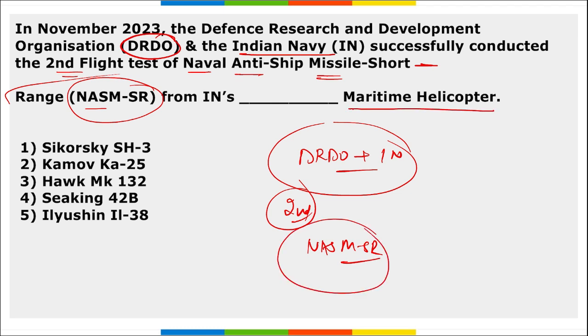So this missile, that is naval anti-ship missile short range, it was tested from the Indian Navy's which helicopter? What is the name of that helicopter? It is Sea King 42B. This is the name of the helicopter, maritime helicopter, from which this missile was tested by DRDO and Indian Navy together, and this was the second test for this particular missile.